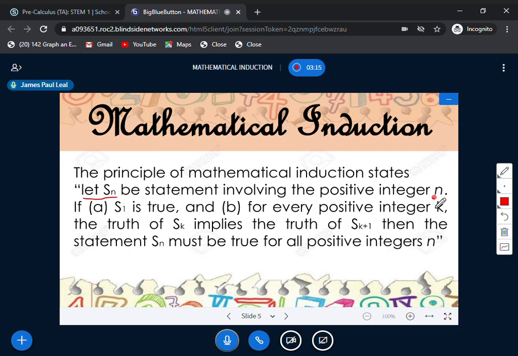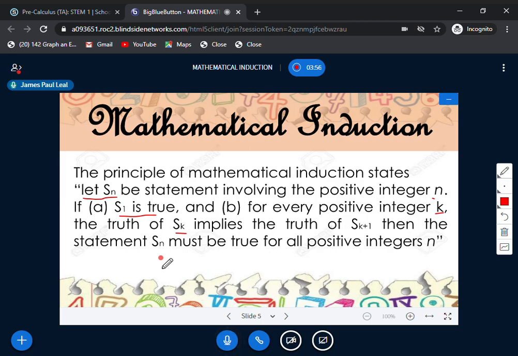If S of 1 is true, which will be the basic case, and for every positive integer k, the truth of S sub k implies the truth of S sub k plus 1, so they are related, then the statement S sub n must be true for all positive integers n.